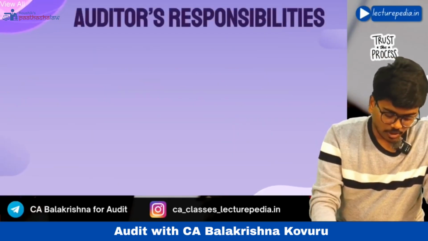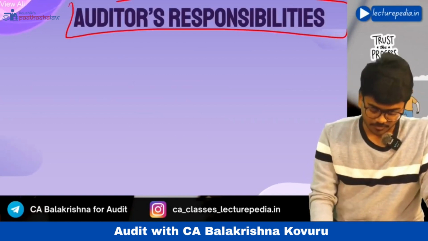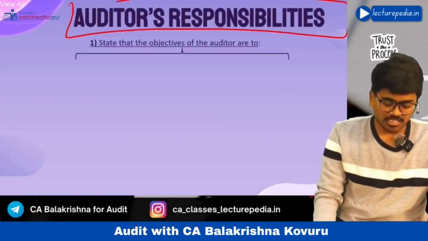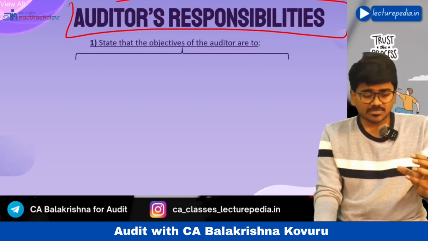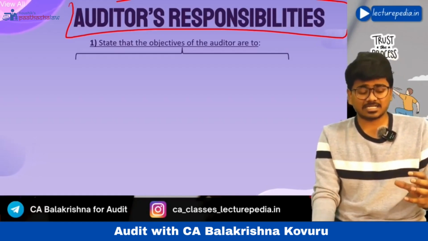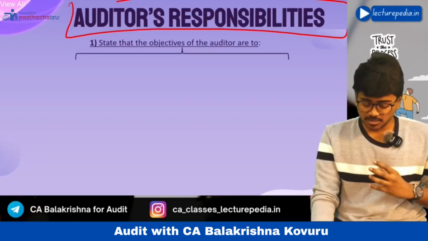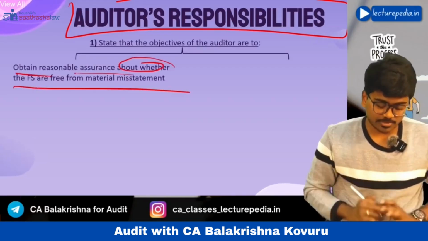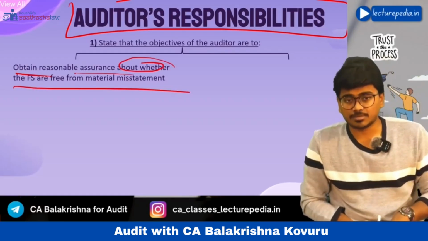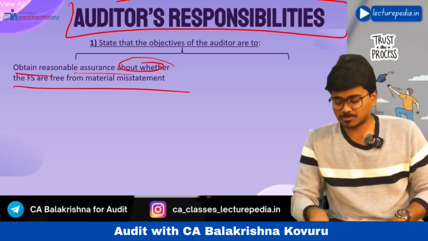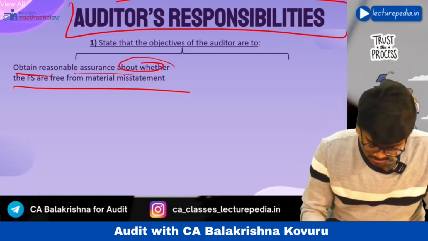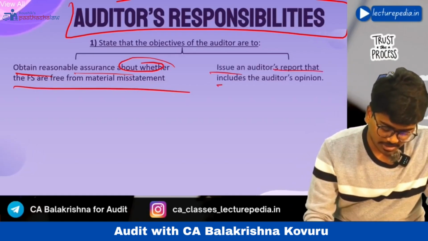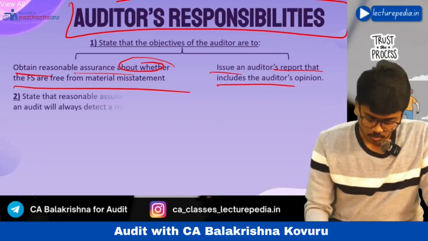Next comes the auditor's responsibility paragraph. Now, the responsibility of the auditor is, in this paragraph, the auditor needs to state that his objective is to obtain reasonable assurance about whether the financial statements are free from material misstatement. After obtaining reasonable assurance, he will express the opinion in the form of an audit report. Issue an auditor's report that includes the auditor's opinion.